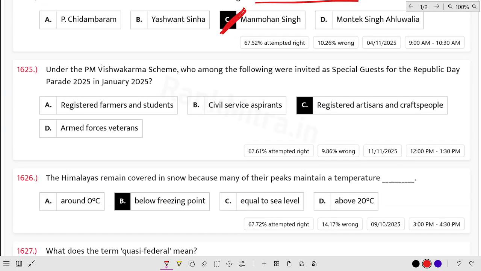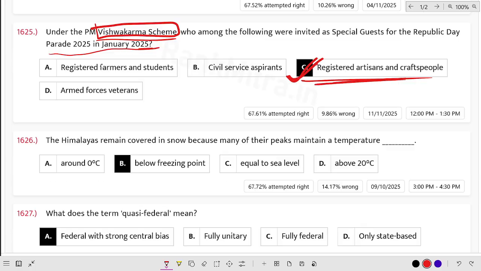Under the PM Vishwakarma scheme, who among the following were invited as special guests for the Republic Day parade 2025 in January 2025? Registered artisans and craftspeople. This is the PM Vishwakarma scheme, meaning those who make things, registered artisans and craftspeople, were invited.